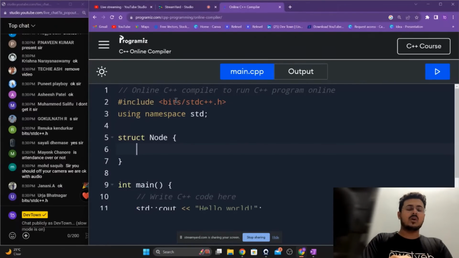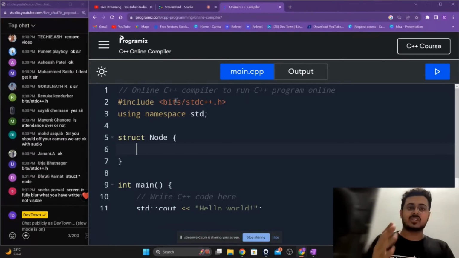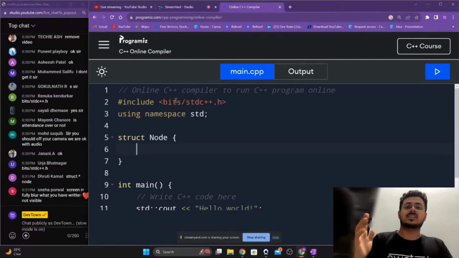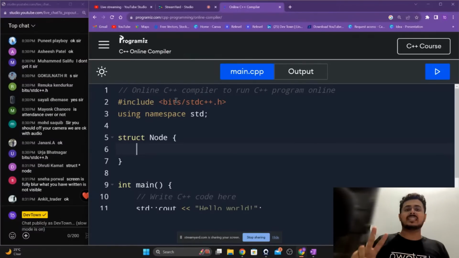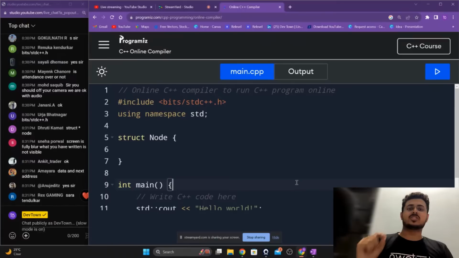Now what does this particular node actually contain? If you're creating this structure node, or you are using this structure node, what are the two things that a structure contains, guys? Please let me know. What are the two things that this structure contains, guys? Can somebody let me know? What are the two things that a node needs to contain, guys? Please let me know.